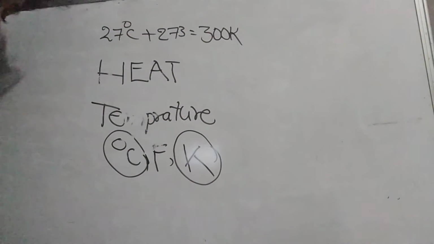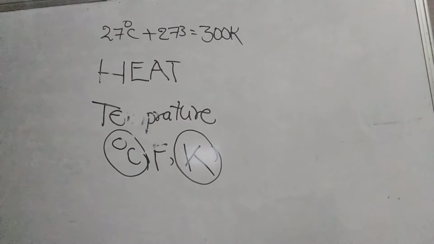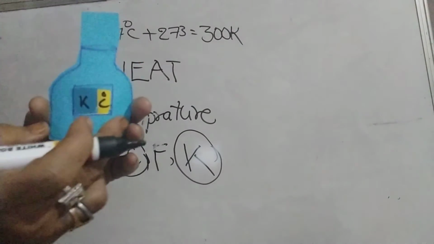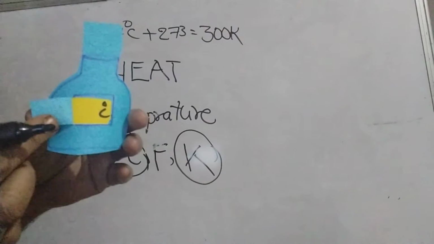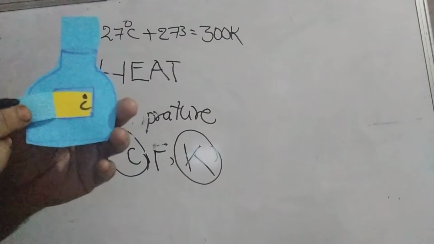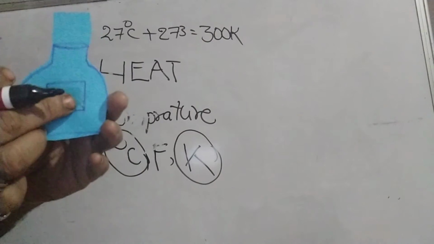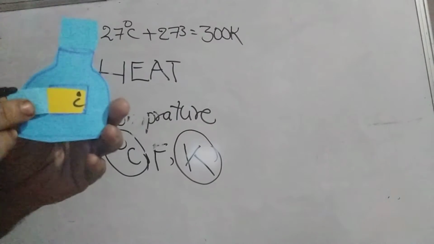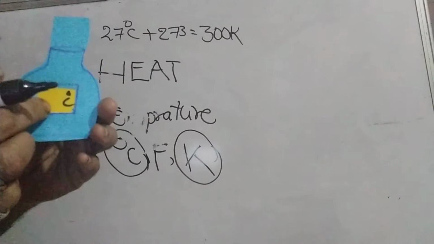How do we convert Kelvin into degree centigrade? If you subtract 273 from the Kelvin, you will get the degree centigrade. Kelvin minus 273. We are removing this part so that the remaining part itself is the degree centigrade.